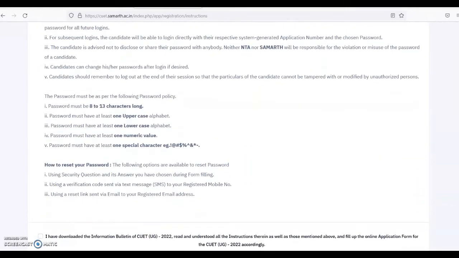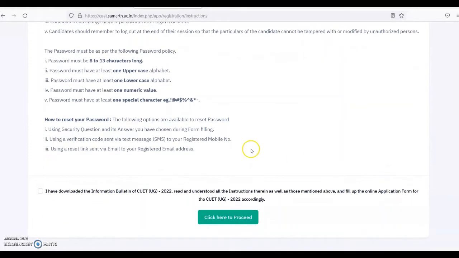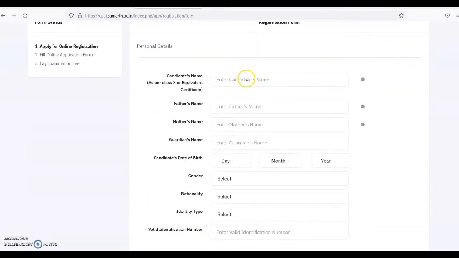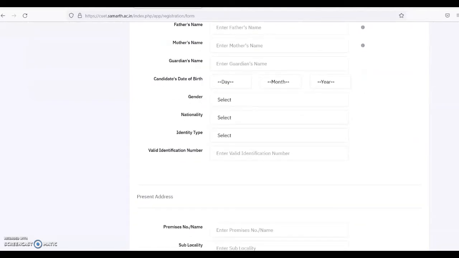After going through all the instructions, you have to click this tab. Once you click this tab, you can proceed here for the further registration process. You have to fill in your name as per your 10th mark sheet certificate. After that, father's name, mother's name, guardian's name. Take extra care while entering the name. There should not be any mistake, otherwise your candidature may be rejected and you may not get admission.